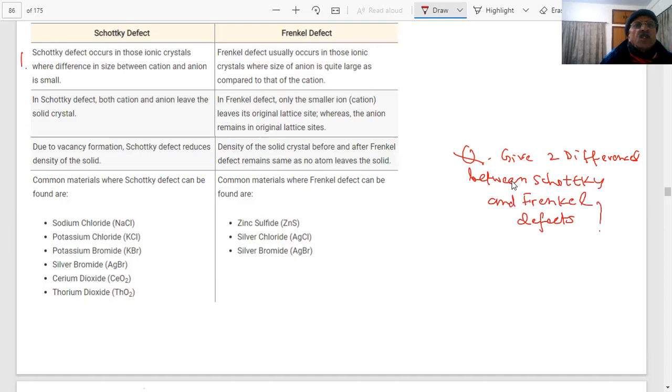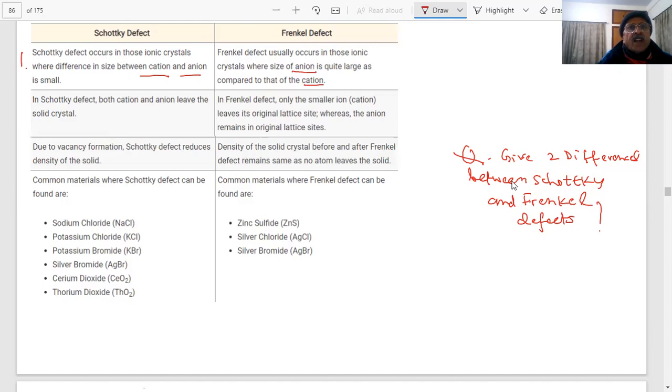Schottky defect occurs in those ionic crystals where the difference in size of the cation and anion is small. Almost the same size. Frenkel occurs in those ionic crystals where the size of the anion is quite larger as compared to the cation, student. In objective type questions, reasoning, assertion type, such questions are there. One word, slight difference is there, nothing big, slight difference.